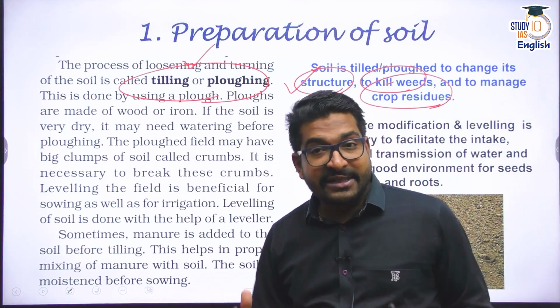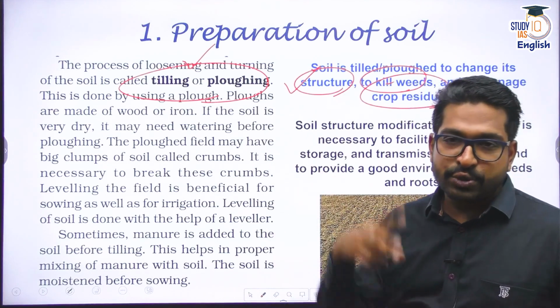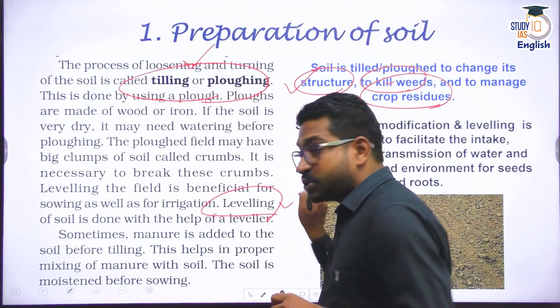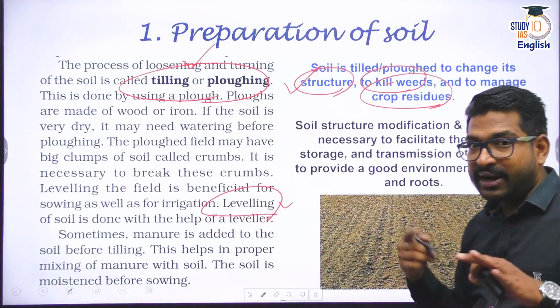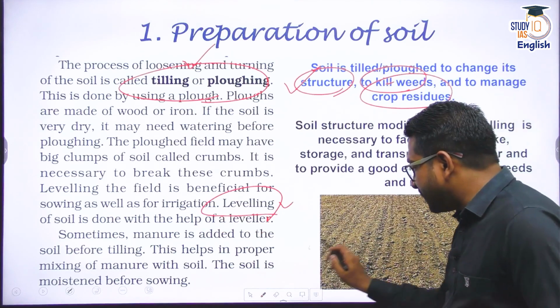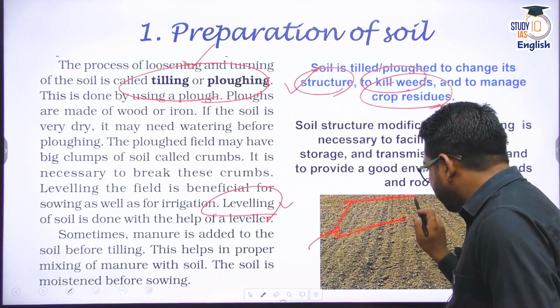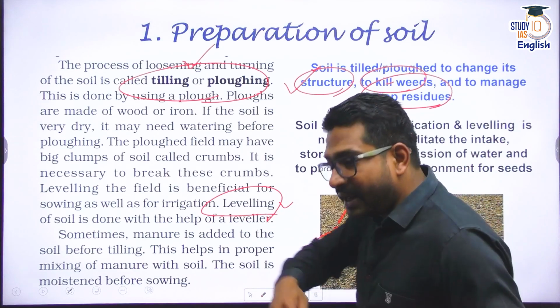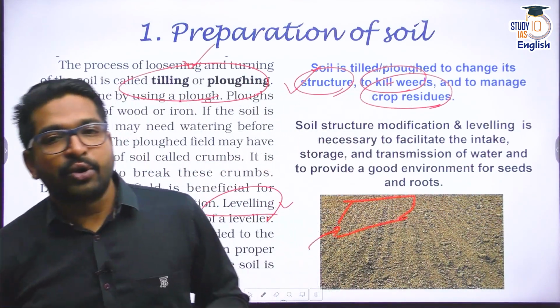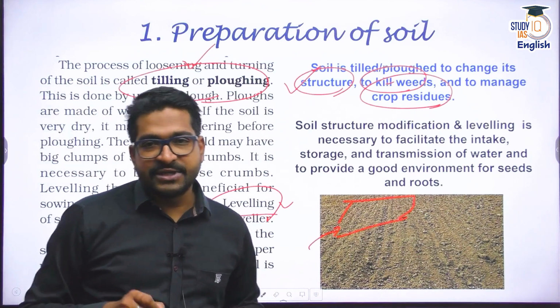But I have to level the soil also. Soil preparation includes two things. First is soil aeration, and second one is soil leveling. Now, soil leveling is needed. Why? It's quite understandable, because I need to irrigate the land, and for irrigation of the land, I need it to be a little bit flat, so that the water or the irrigation can move very easily across the land. That's the basic understanding.